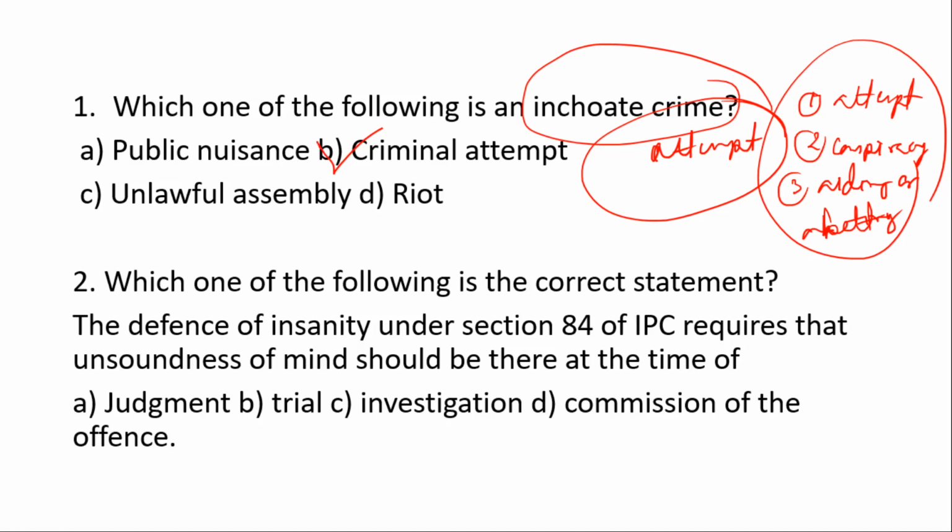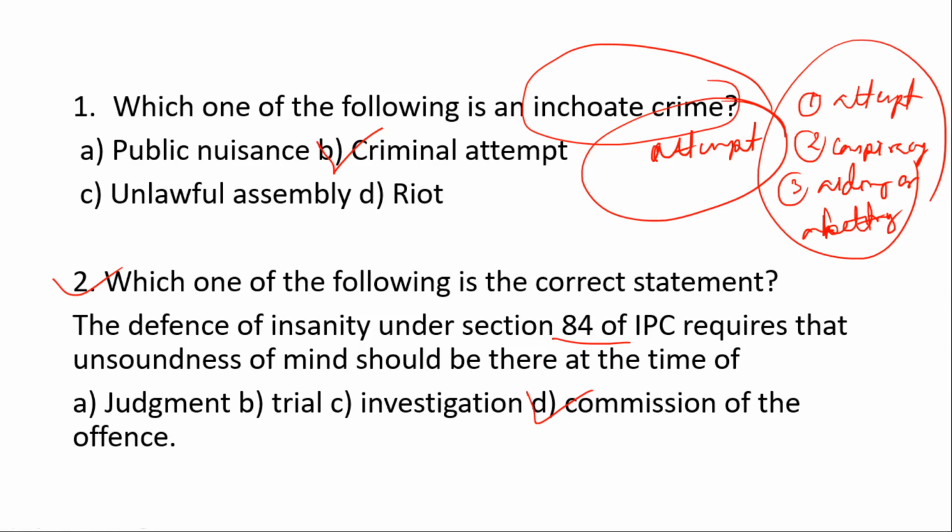Next question is, which one of the following is the correct statement? The defense of insanity under section 84 of IPC requires that unsoundness of mind should be there at the time of: options are judgment, trial, investigation, and the commission of offence. So the correct option is D, that is commission of offence. Under section 84 of IPC, the defense of insanity requires unsoundness of mind at the time of commission of offence.